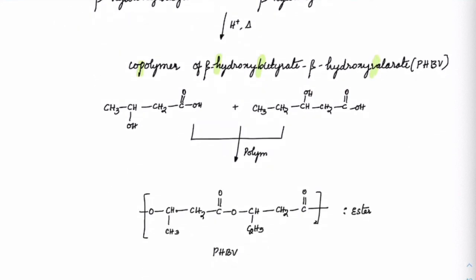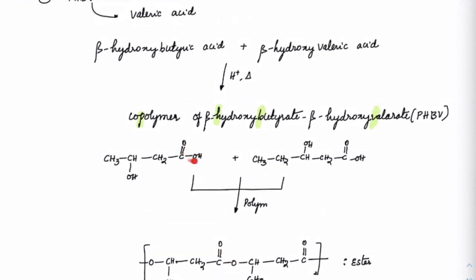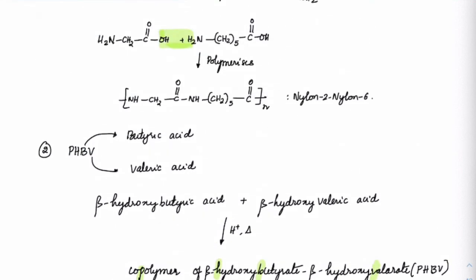Now these two, when they combine with each other, we will get PHB. And that is an ester form, because you can see this is COOH and this is an alcohol. So an ester will form between these two. The OH here and the H here will polymerize to form this type of ester. So this is also a biodegradable polymer.